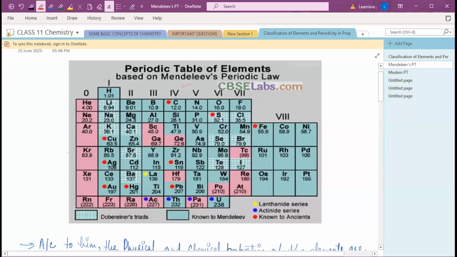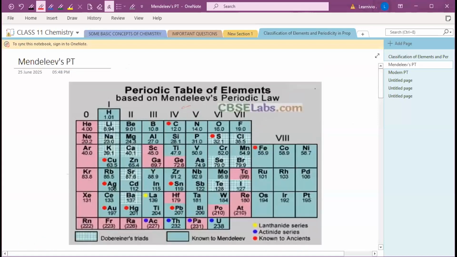That is very successful, and that's what we still use today, the modern periodic table which was given by Moseley. Okay, so we will see further, but first let's see Mendeleev's periodic table. Mendeleev gave the periodic table, and he said that the physical and chemical properties of all the elements are a periodic function of their atomic masses, of their atomic weight. Means it depends on their atomic weight.